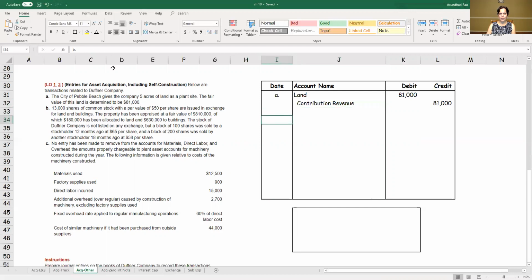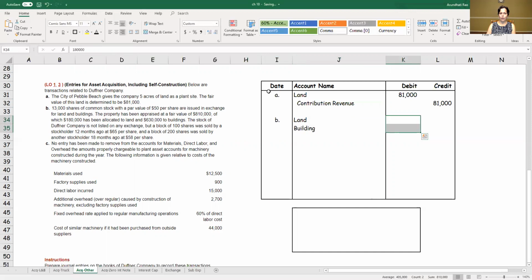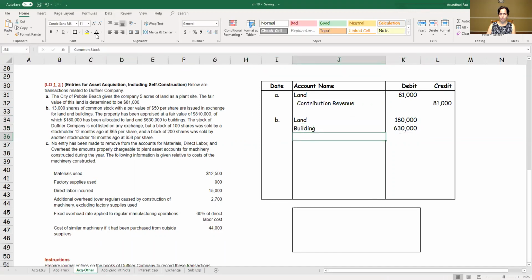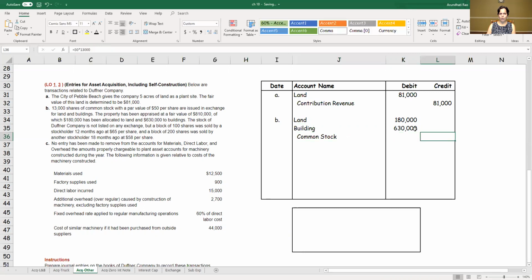So in this case, I acquired two assets. I acquired land and building. I know the appraised value. So that's what I'm going to go with, the appraised value. So now what should I credit? I issued stocks. So I'm going to credit the common stock. I'm going to credit it at 13,000 shares times $50. That's the par value. So this is the common stock at par value. Now what did these two add up to?